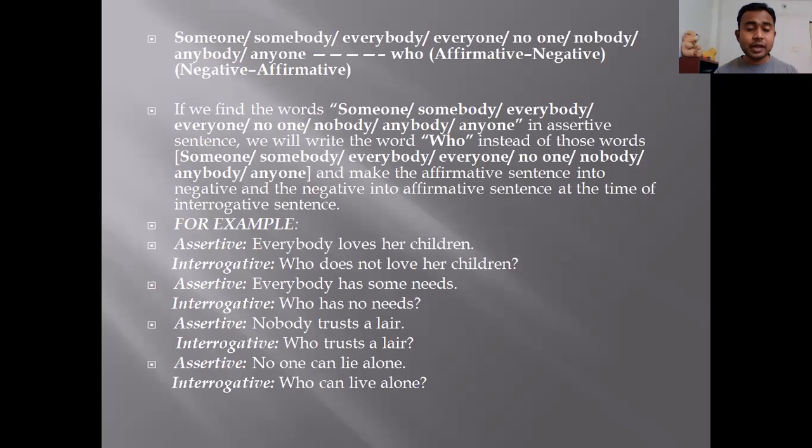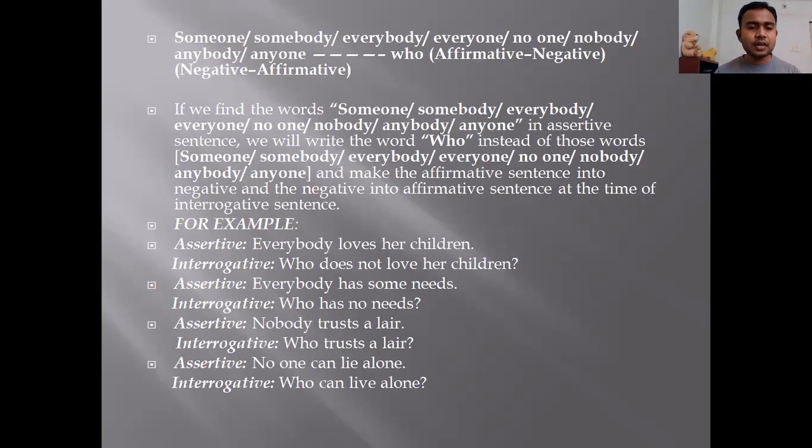Interrogative, as I have told you, if the starting word is everybody, what do we use? Who. So interrogative will be, who does not love her children? Question mark. One rule you have to remember: if the sentence is starting with any of the words someone or somebody or everybody or everyone, and if the assertive sentence is affirmative, meaning positive, then you have to make the interrogative negative.